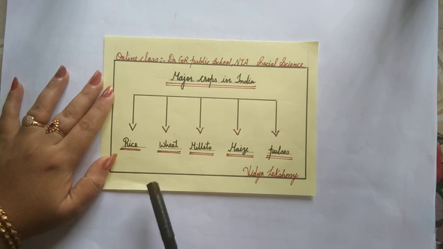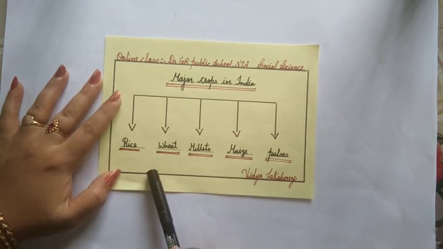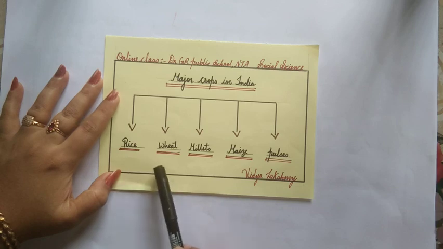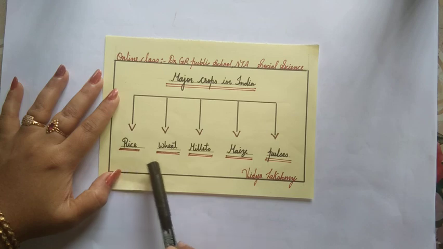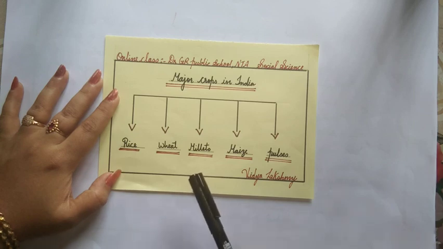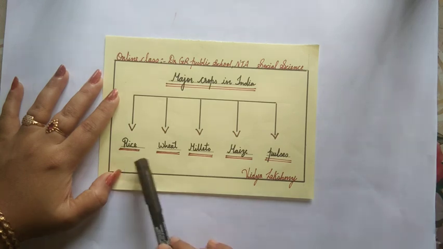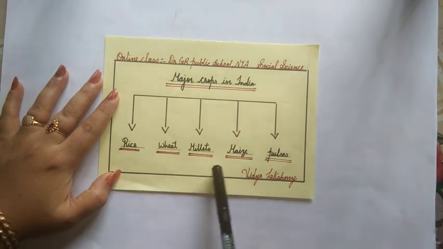Here we are going to study in detail the five main food crops in India. They are rice, wheat, millets, maize and pulses.